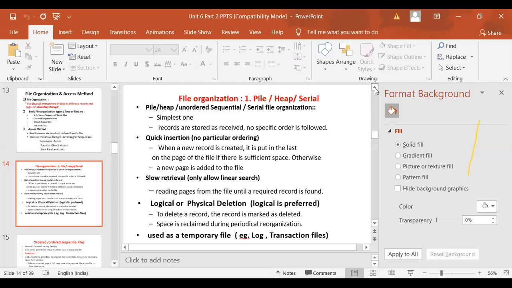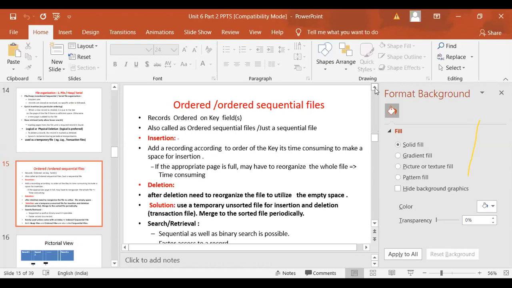Okay. Logical or physical deletion. Logical is to delete a record by marking the record as deleted. Generally, a deletion operation is not required on the heap or serial file, because these files are used for temporary purposes. But if sometime it is required, we already know what is meant by logical and physical deletion. Okay. Any problem with the sequential serial file?